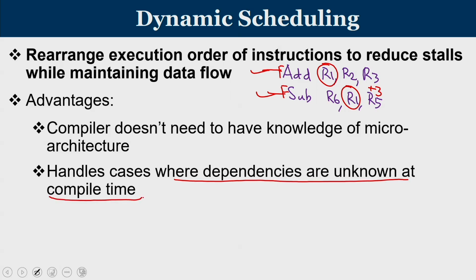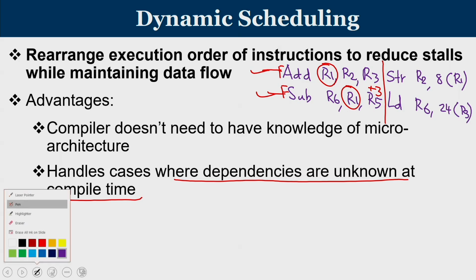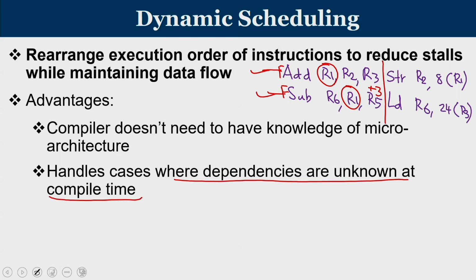Let me draw your attention to one such case where dependency is not known until runtime. Consider that you are going to perform a store operation with the content of R2 into 8 of R1, and then a load operation into R6 from 24 of R3. Look at this case: there is a store operation, and immediately after it a load operation. Now is this store or load dependent?